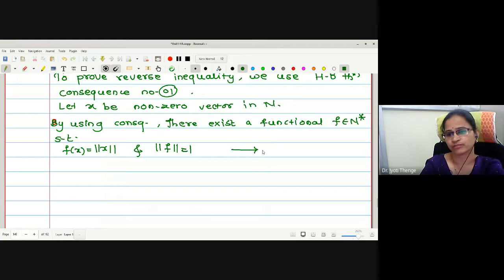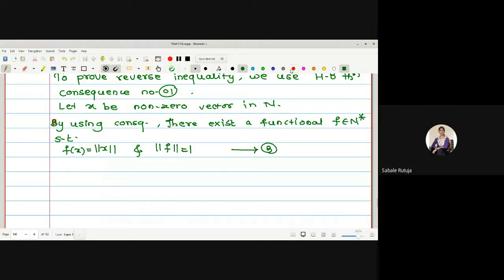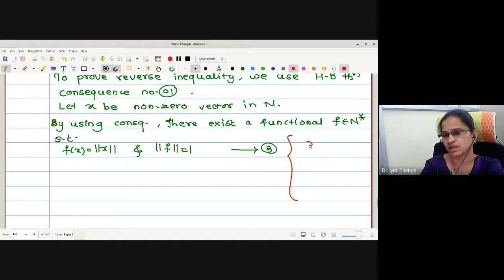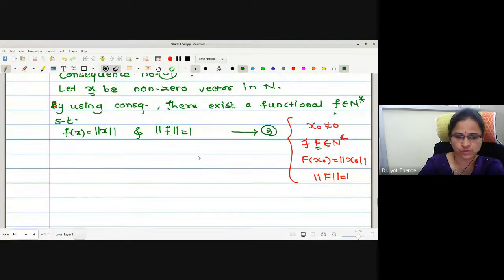In the consequence itself, for x naught not equal to 0, there exists a functional F in n star such that capital F of x naught is norm of x naught and norm of F is equal to 1. Only the symbols change: instead of a vector x naught, here we are writing x, and instead of a functional capital F, we are writing small f. All the rest is the same.